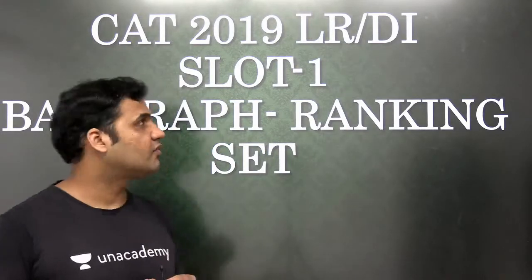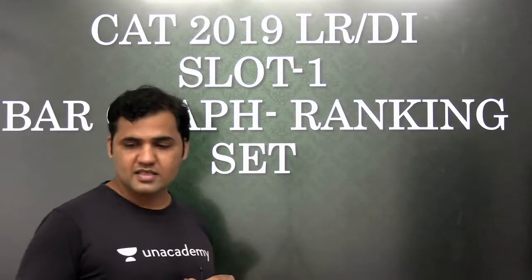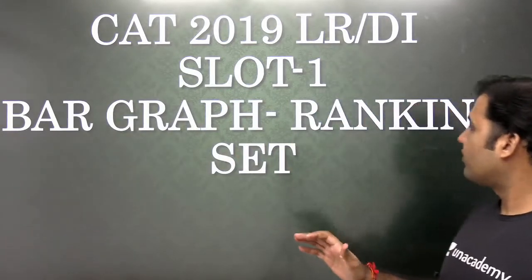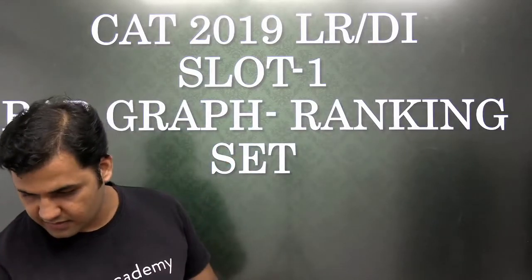In this video lesson, we are going to discuss a CAT 2019 LRDI set from slot 1. It is a bar graph based on the concept of ranking. So let's have a look at this set.